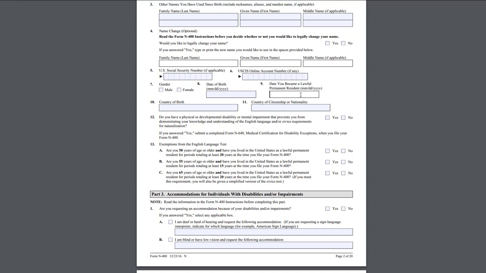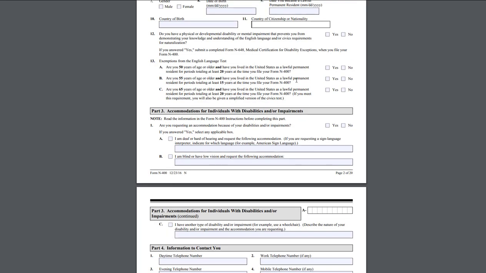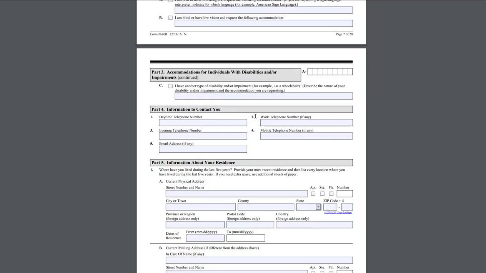This is the date that you can find on your green card, the date when your green card was issued. Very important. Don't put any other date. Country of birth, country of citizenship. If there are any disabilities, any exemptions from the English language test, which we're going to talk about a little bit later. Accommodations for individuals with disabilities. This is again for that interview that you will be scheduled after you file, after you submit your application.